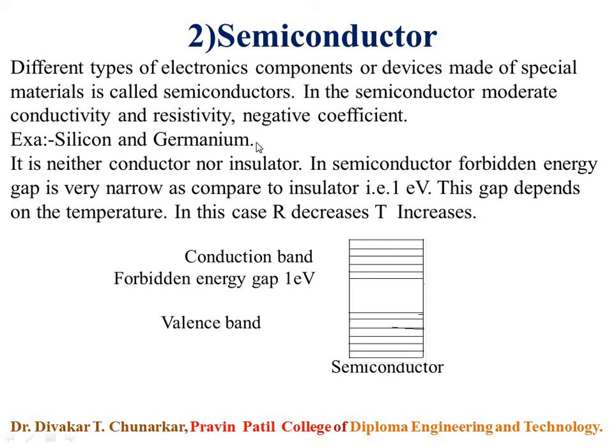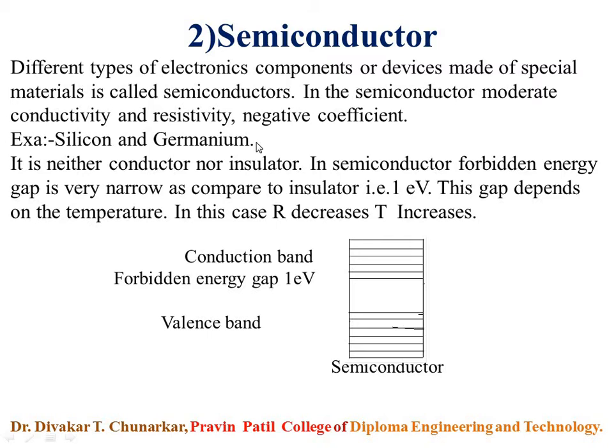Semiconductor is neither conductor nor insulator. It consists of few electrons, fewer electrons as compared to the conductor. When an electron jumps from valency band to conduction band, in the semiconductor the forbidden energy gap is very narrow, very small as compared to the insulator. That is 1 electron volt.